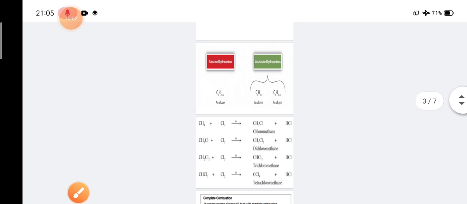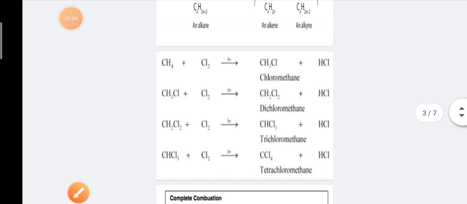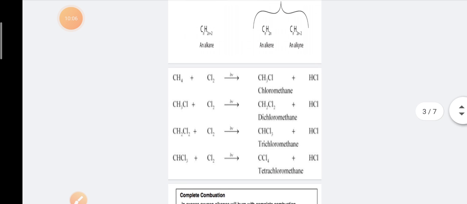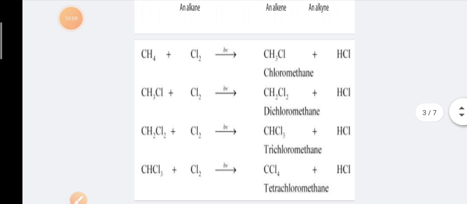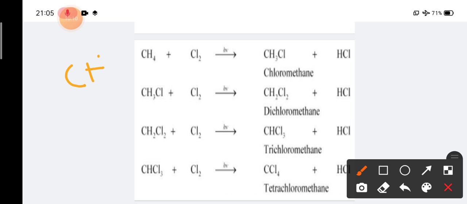So let's move to the properties, mainly the chemical properties of hydrocarbon. Here we know there is CH4. CH4 is called methane and is an alkane, because in CH4 all the bonds are single bonds. But we may not know all the structures of the compounds, so it is difficult for us to remember all the structures at class 10 standard.